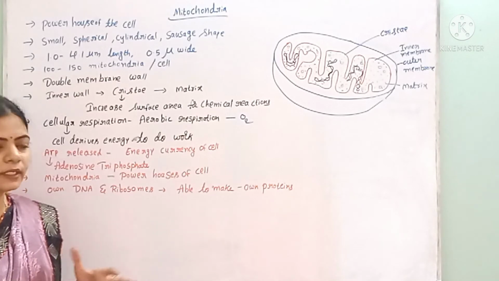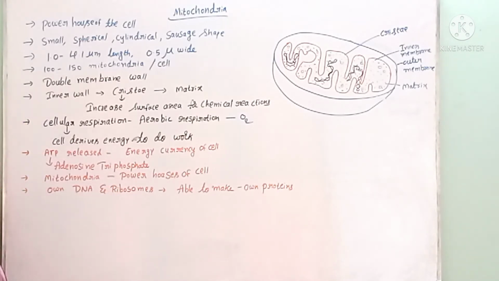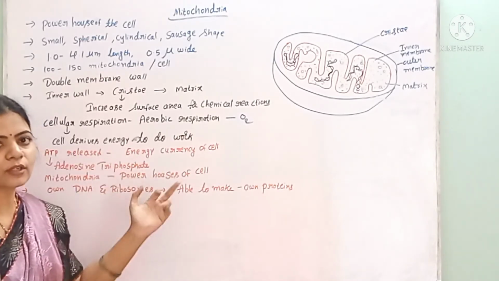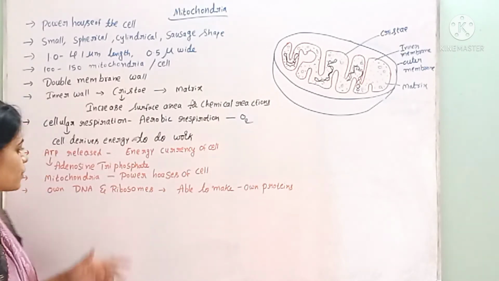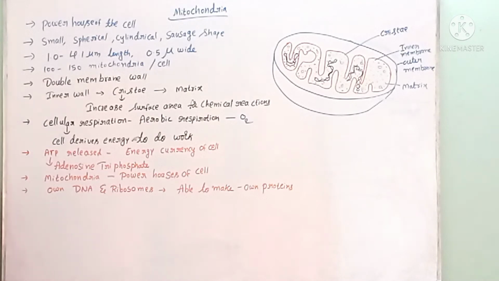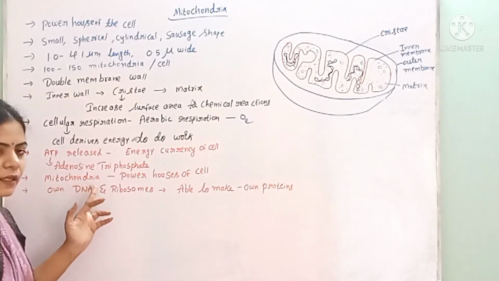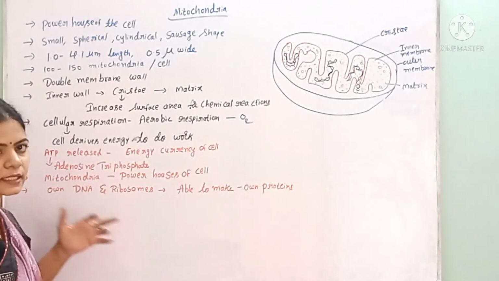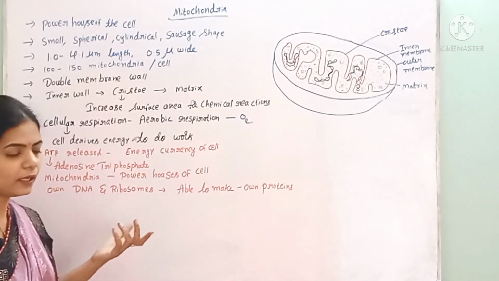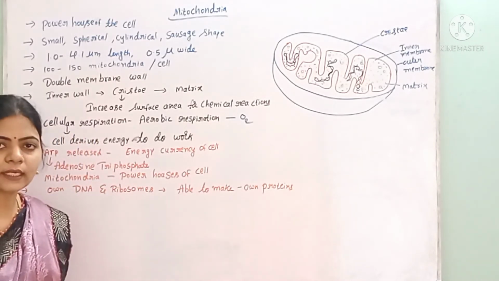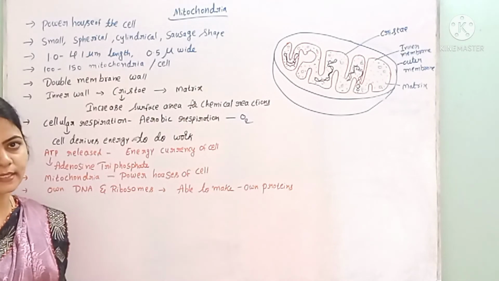Where is the energy stored? In the form of ATP, the energy is stored, and the energy is released from this ATP. The mitochondria release ATP by performing cellular respiration. Hence, the ATP gives energy, and so we call the mitochondria the powerhouse of the cell.